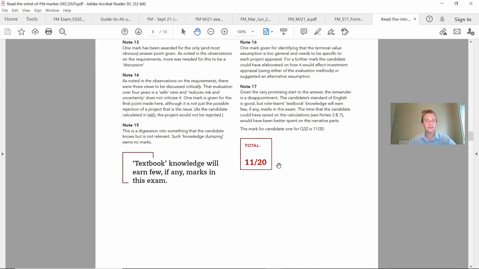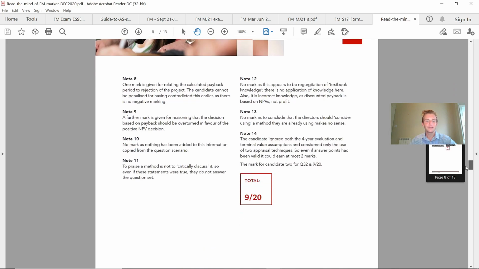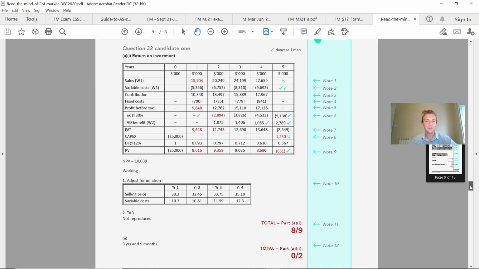This answer on here gave 11 out of 20, and the external marker picks out that textbook knowledge will earn few, if any, marks in this exam. What they should have added on there is application back to the scenario. Financial management understanding will get you more marks in the exam. So if you want to write that down, feel free to. But look on here, you've got one answer that got 11 and one answer that got 9. So one answer that passed and one answer that failed.